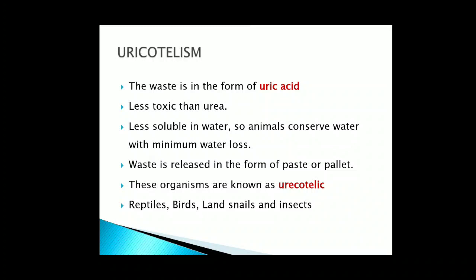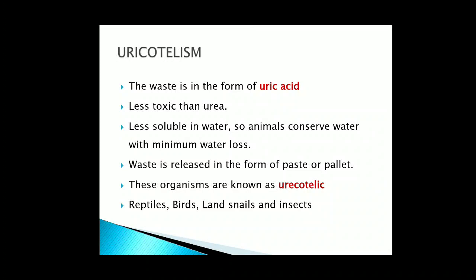In ammonia, a lot of water is needed for elimination; in urea, less loss of body water; and in uric acid, minimum loss of water to remove this nitrogenous waste. So these are the different types of waste: ammonia, urea and uric acid.